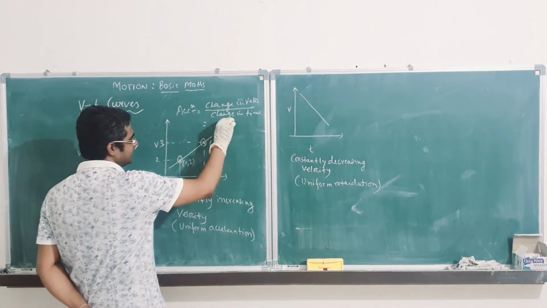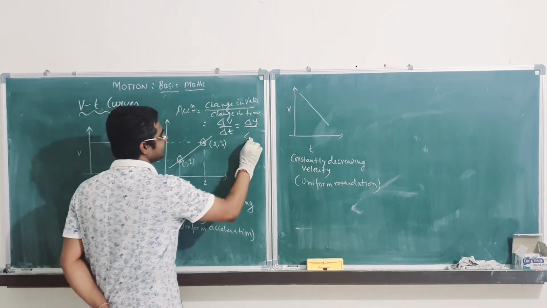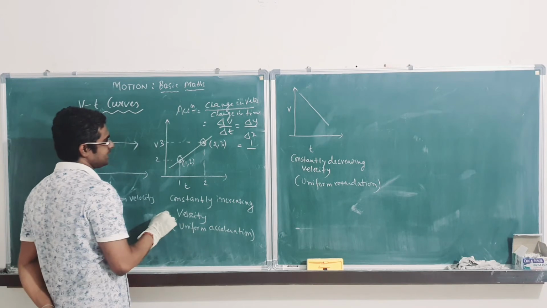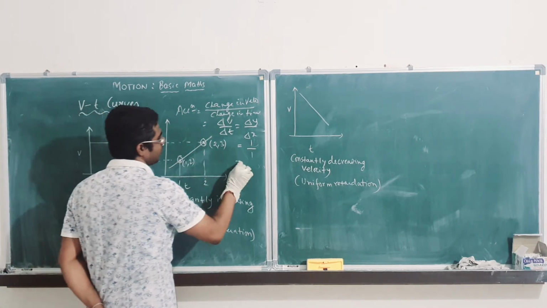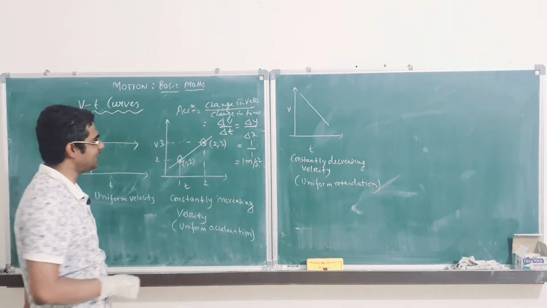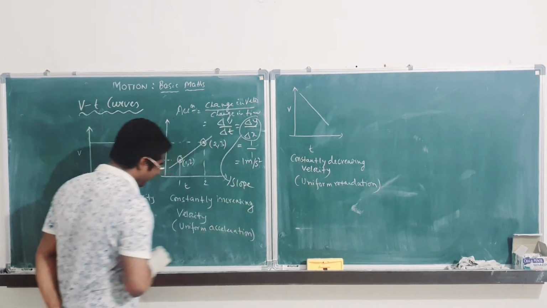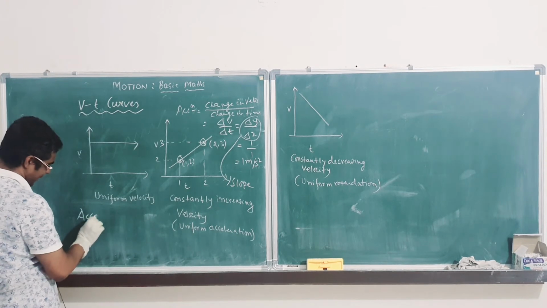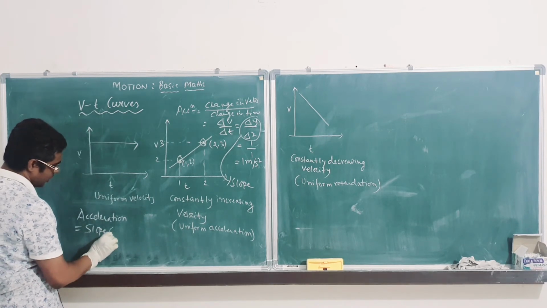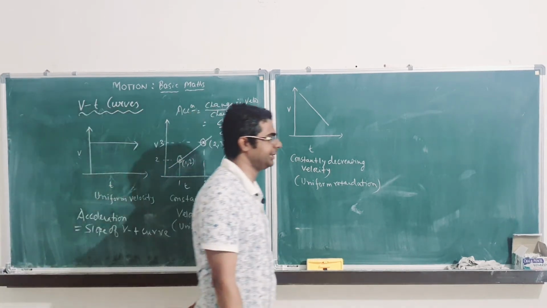So now this change in velocity is change in y axis, so this is del y, and change in time is change in x axis, that is del x. So what is change in velocity over here? 3 minus 2, 1, and this is also 2 minus 1, 1. So 1 meter per second square. This is acceleration, nothing else. And this is nothing but slope, right? So definitely from here I can say acceleration is nothing but slope of velocity time curve. Okay? Slope of velocity time curve.